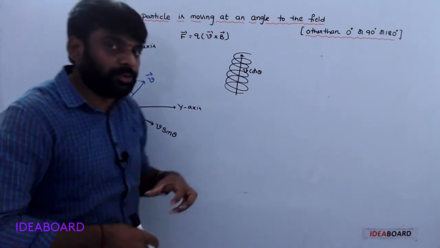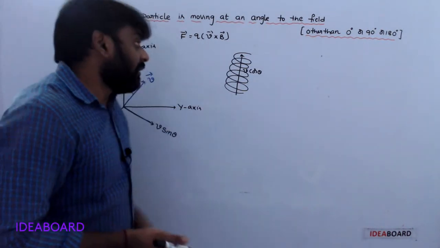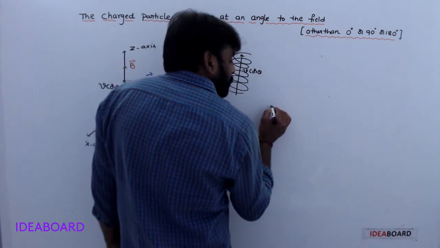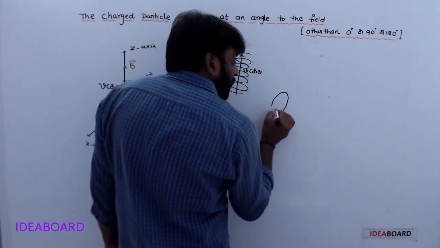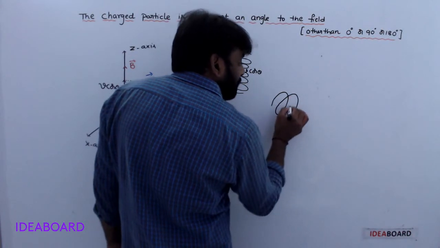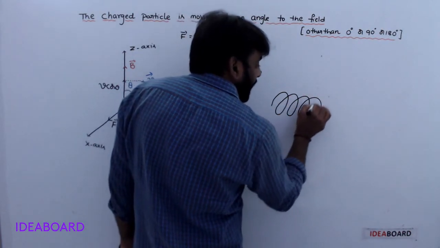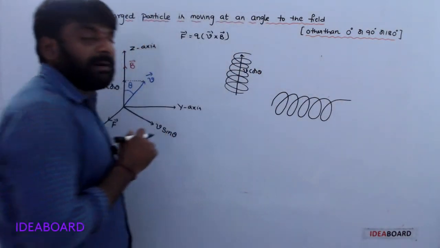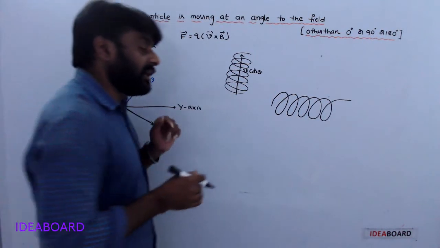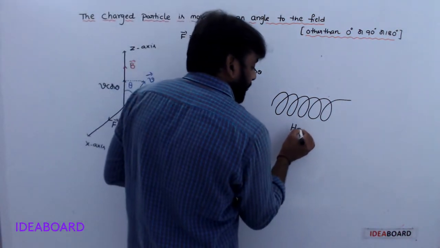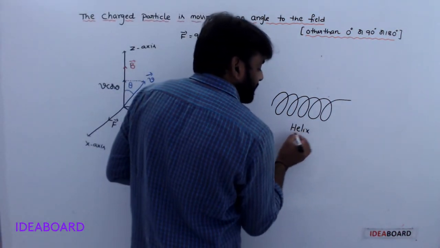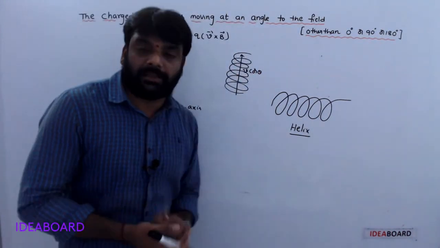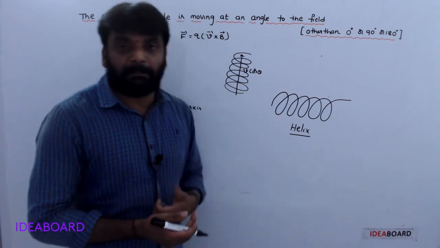Finally, that is the path of the charged particle. Simply, its path is a helix, a helical path.